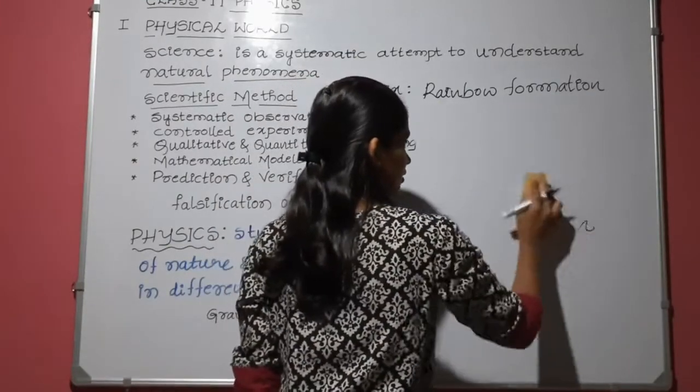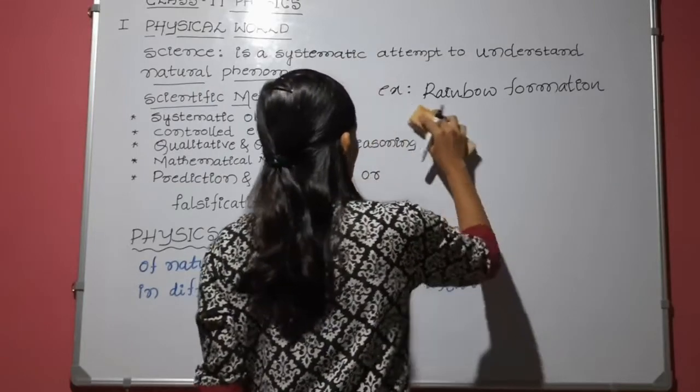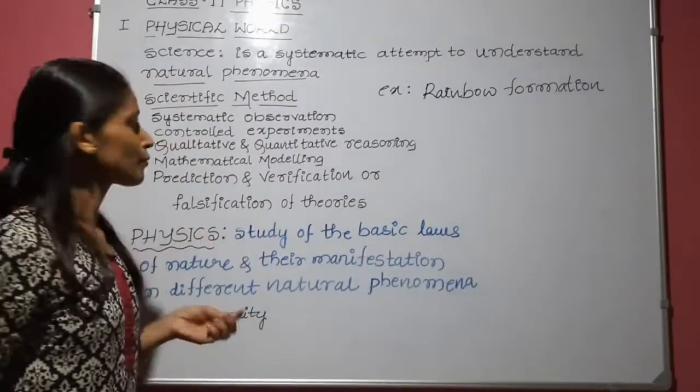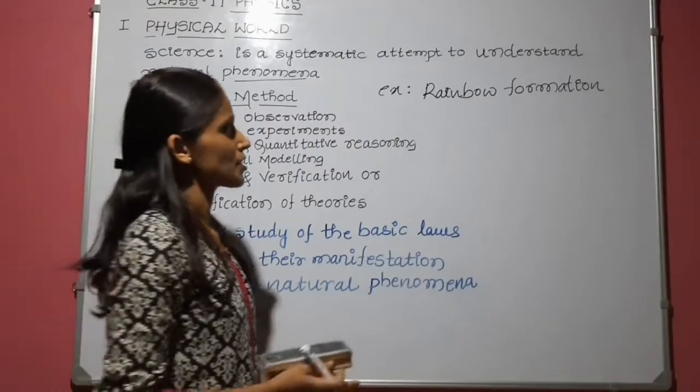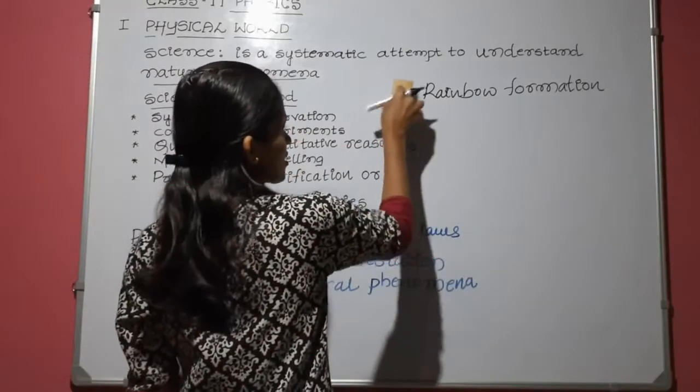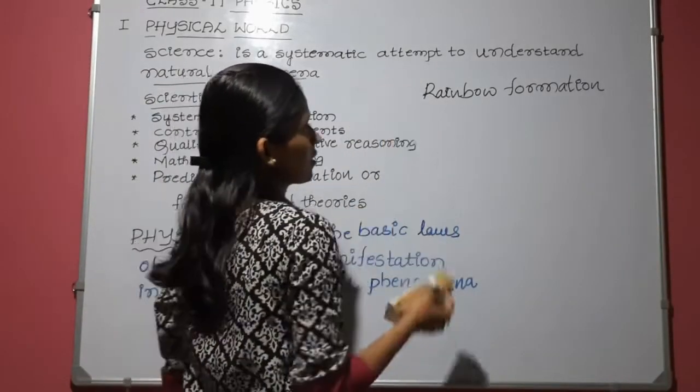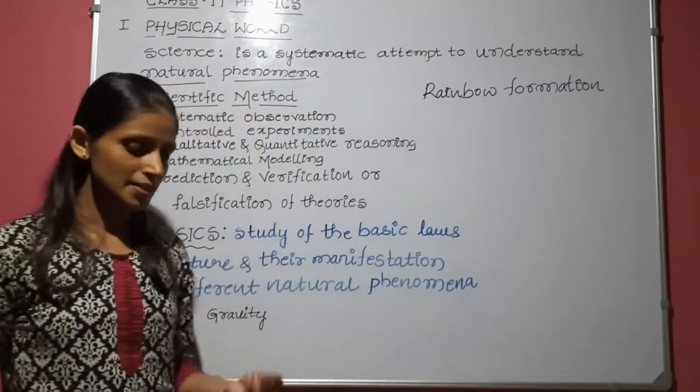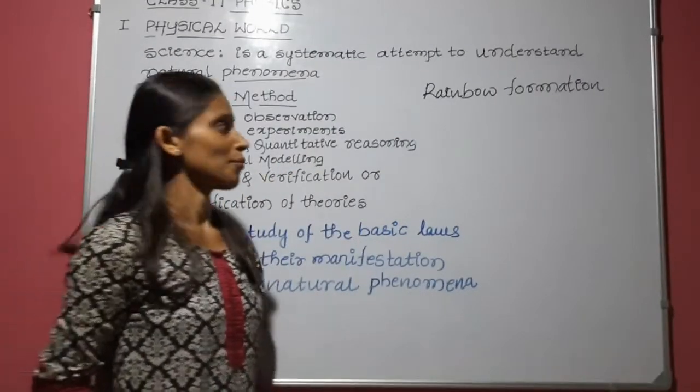In the scientific method, the first one is systematic observation. Okay, rainbow formation. We have to observe in which season the rainbow is forming.